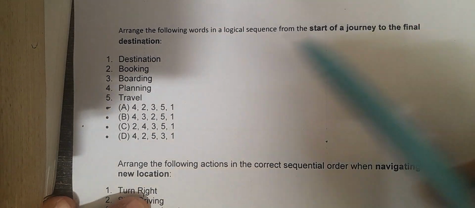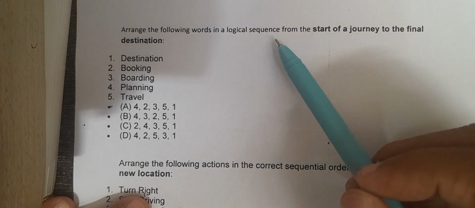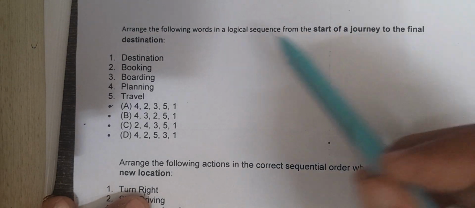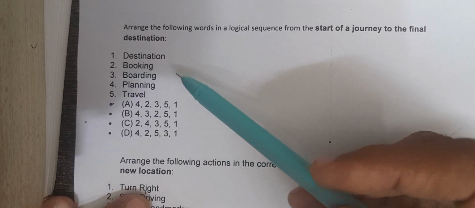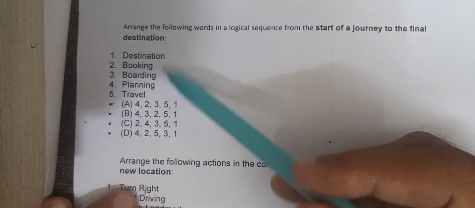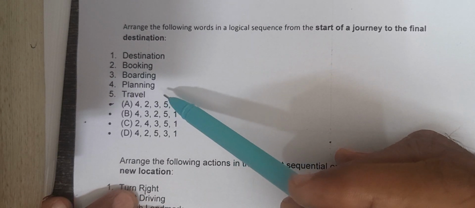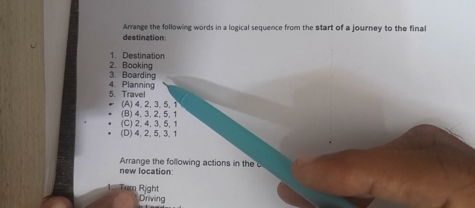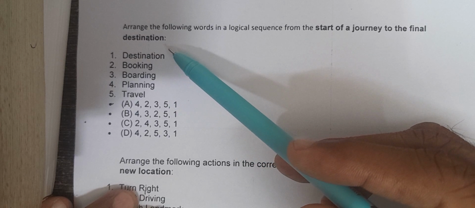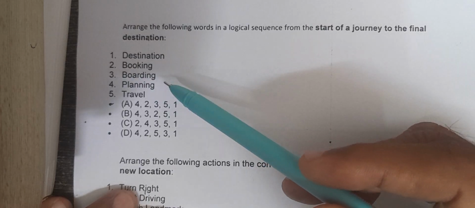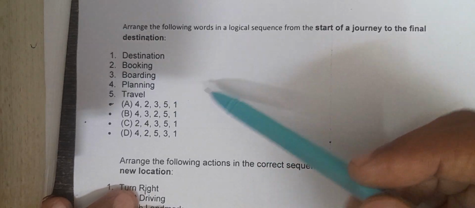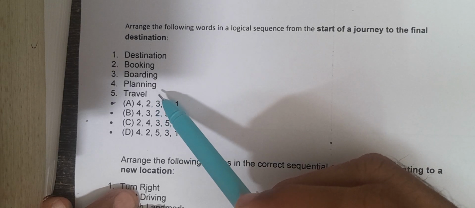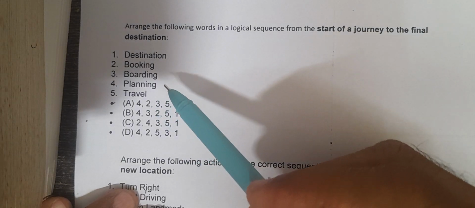Hello, arrange the following words in a logical sequence from the start of a journey to the final destination. So this is a logical sequence. Suppose we have to travel to any destination, then we have to follow the logical sequence. When we are going to visit any place,